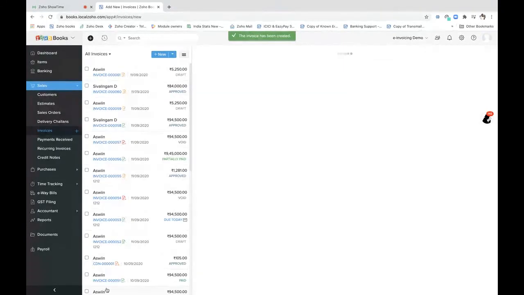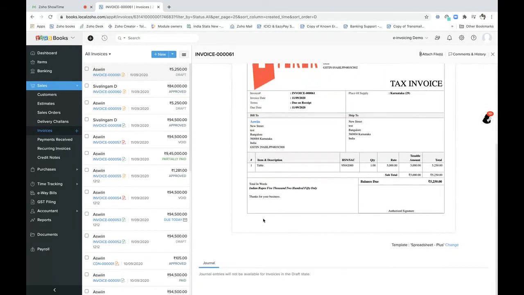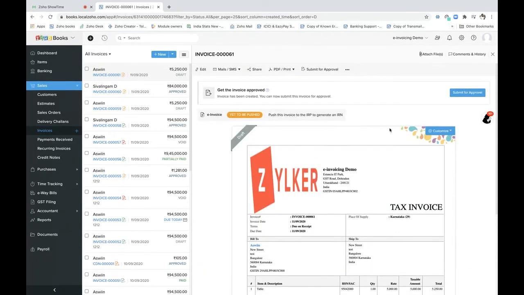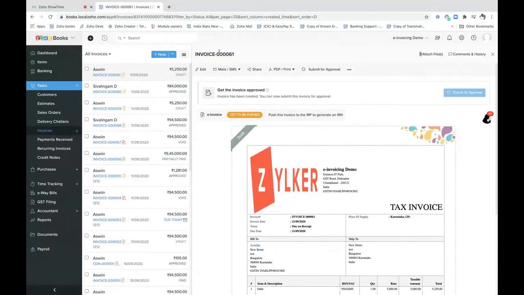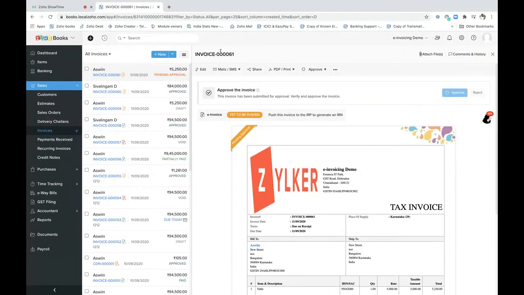Once you click on save as draft, this invoice would be labeled yet to be pushed, because we have not yet submitted it to the portal, and there would be no QR code and IRN number. In my organization, I have enabled the approval process. So I just submit for approval, and then get it approved. I am the approver right now, so I just get it approved.